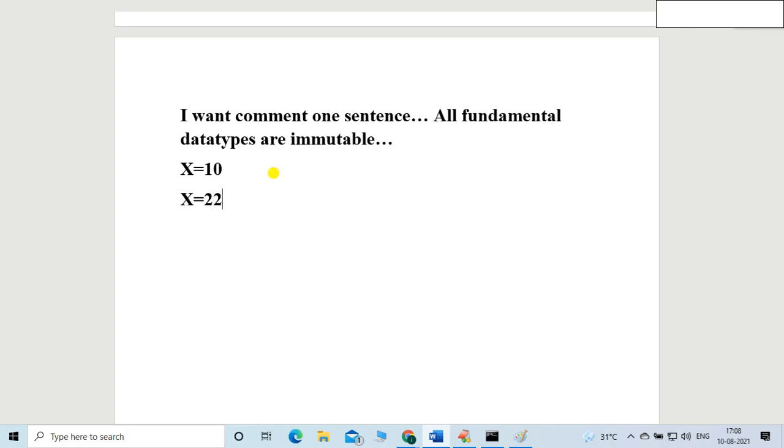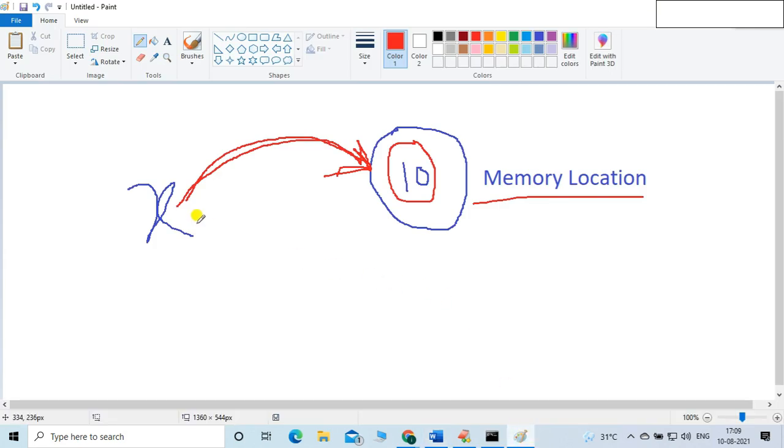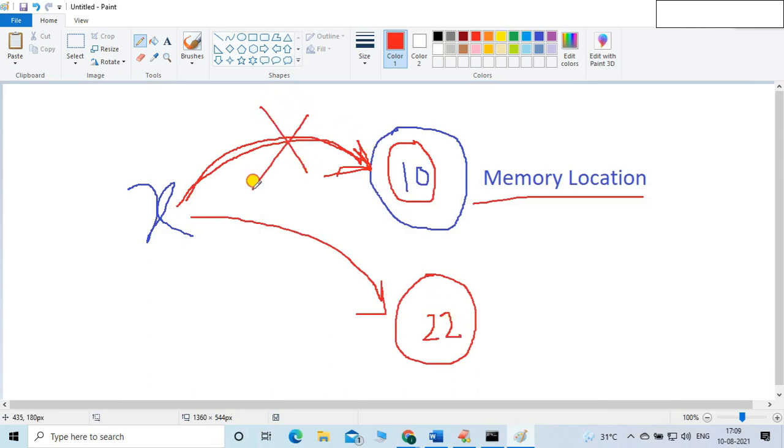So you ask me, sir, you already told us that x is immutable, non-changeable. The x value is non-changeable. Now you are writing x is equals to 22. Yes, your question is valid, friend. Now I mean to say, x value is not changed. x is pointing towards the 22 value, friends. Now onward, x is pointing towards 22.